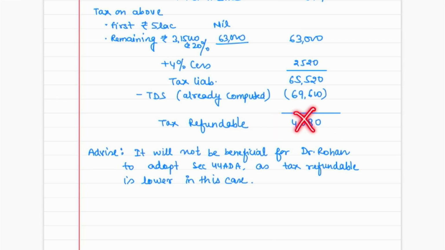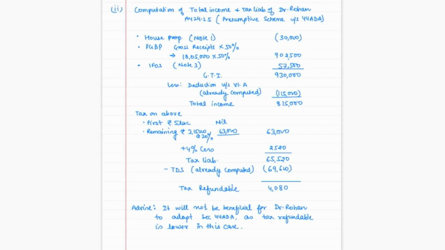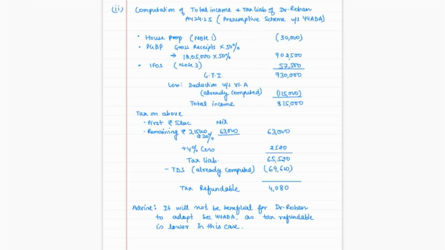This option is not good. Why? Because my tax refundable is so low over here. In that case, it was 27,000 something, but here it is 4,080. This is very important because now you have to advise that this option is not beneficial, because the tax refundable is lower here. In that case, it was more. Got it? This was your question number 2. If you would like to pause the video here, you can pause it right here.